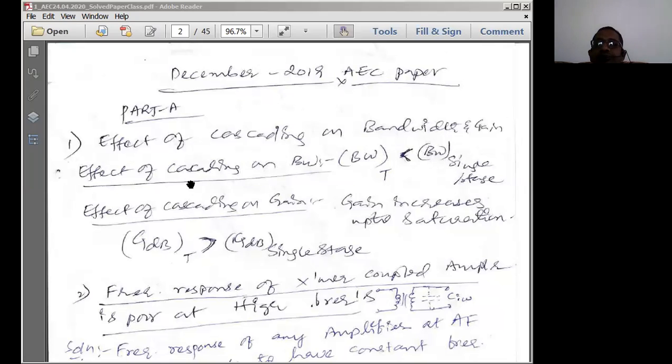Now there are two types of multi-stage amplifiers. One is the cascade amplifier stage, and the other is called the cascode type of amplifier. Cascade means what? When you interconnect amplifiers of similar type, that is called cascading type. In cascading, we interconnect only CE, only CB, or only CC amplifiers. You may have more than one CE stage, or more than two CB stages, or more than two CC stages. That is known as cascading of the amplifiers.